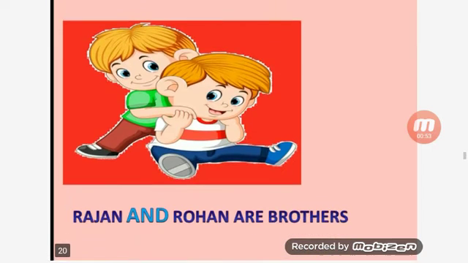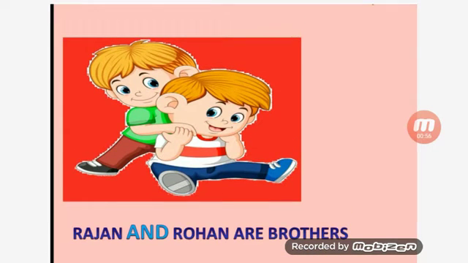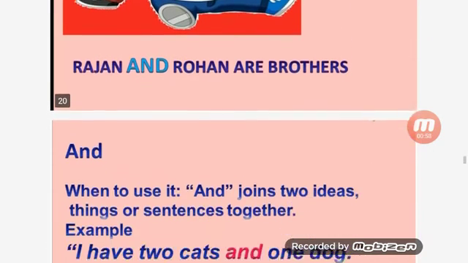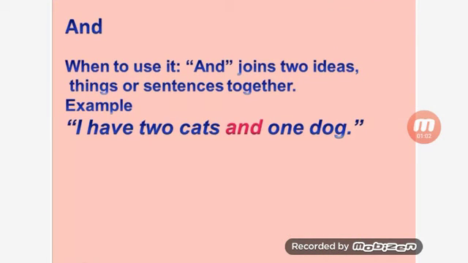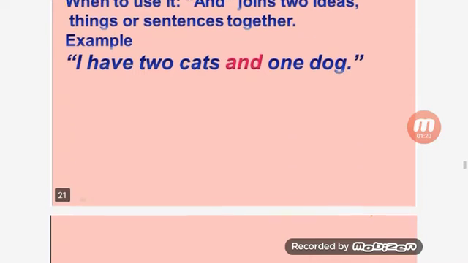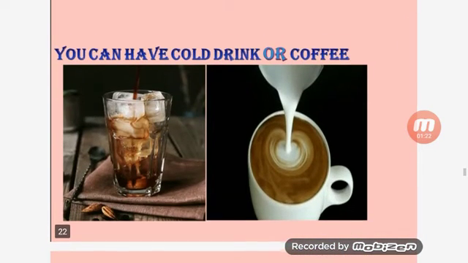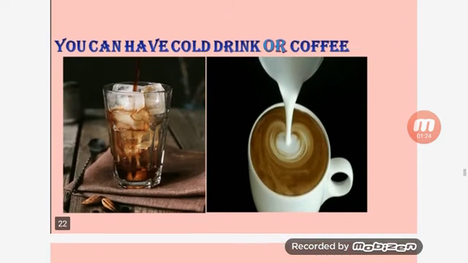Look at the picture. Rajan and Rohan are brothers. So when do we use and? When we join two ideas. Whenever we join two ideas, things or sentences together, there we use and. For example, I have two cats and one dog.